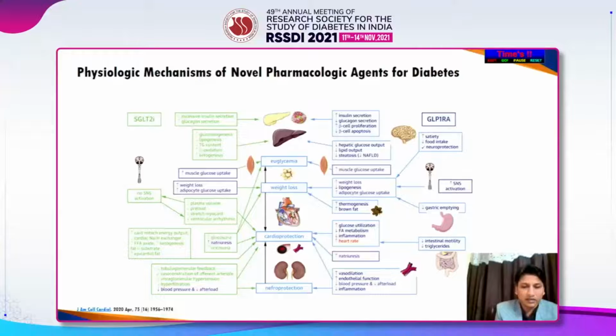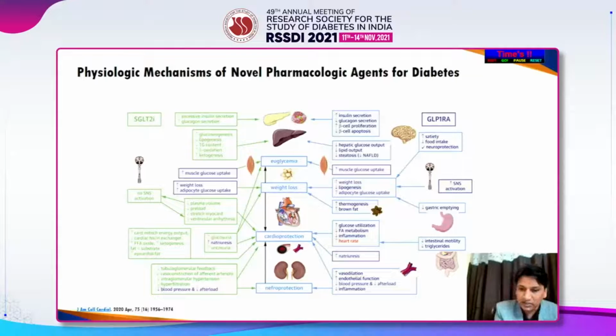There is increased glycosuria, natriuresis, so the plasma volume decreases, the preload decreases, the stretch on the myocardium decreases, and ventricular arrhythmias also decrease. And then the weight loss, because of the glycosuria, there is weight loss, and there is adipocyte glucose uptake increase. So there is euglycemia. Apart from that, we have the pleiotropic benefits of weight loss, cardioprotection, and nephroprotection, because these agents are addressing the crosstalk. Same way as GLP-1 receptor agonists, apart from the central signaling causing increased satiety, decreased food intake, neuroprotection, they also have decreased gastric emptying and decreased intestinal motility.